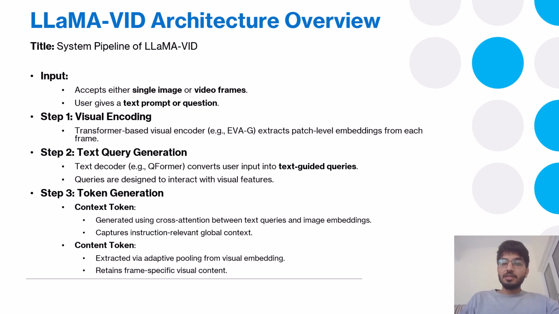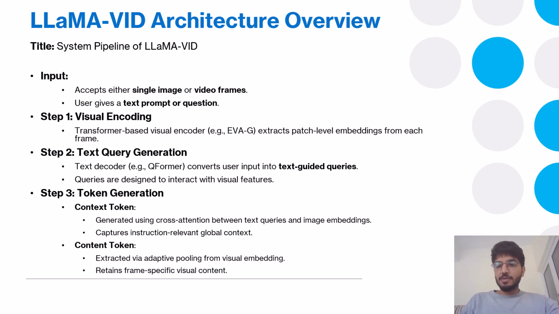Here a transformer-based visual encoder like EVA-G extracts patch-level embeddings from each frame. The second step is the text decoder, where it converts user input into text-guided queries. The queries are designed in such a way that they can interact with the visual features which we grab from the frames. And step 3 is token generation. Since we get both the text and the visual, now we will generate the tokens.